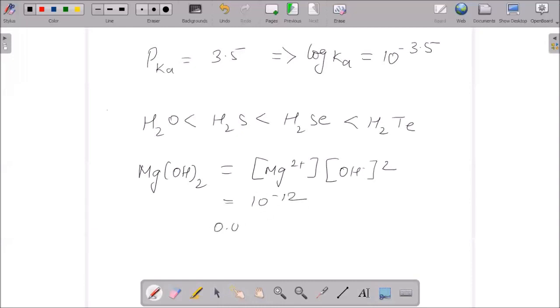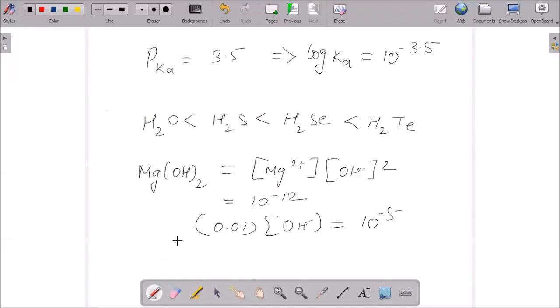So 0.01 into OH minus squared, which is an unknown value, equals 10 to the power of minus 12. We just need to substitute the value given in the question.